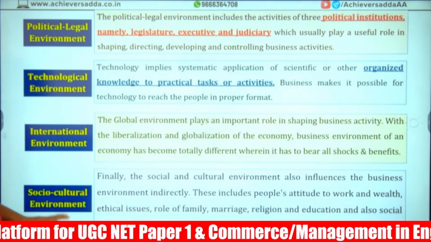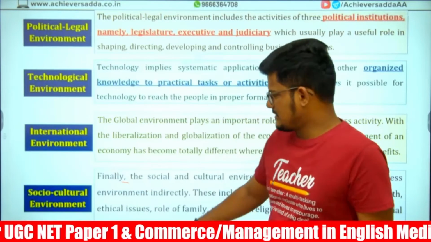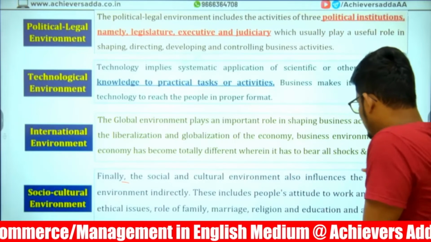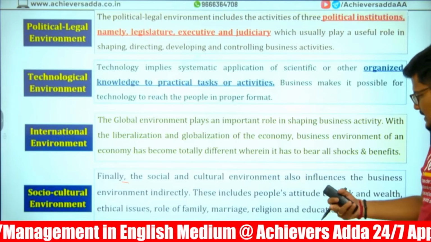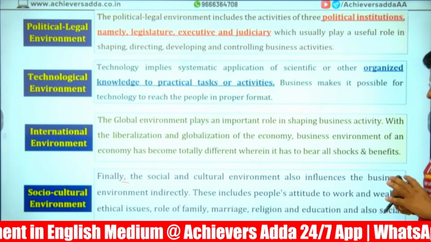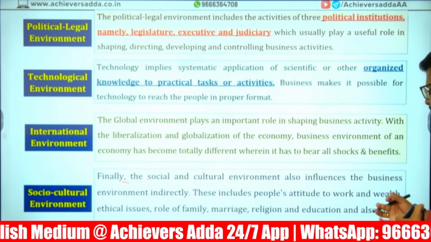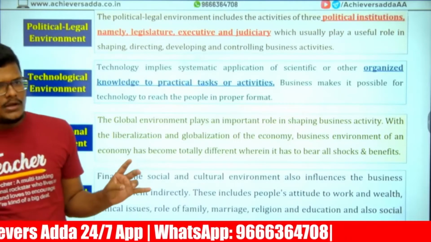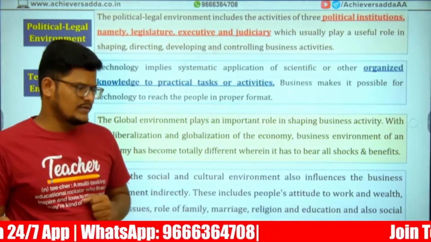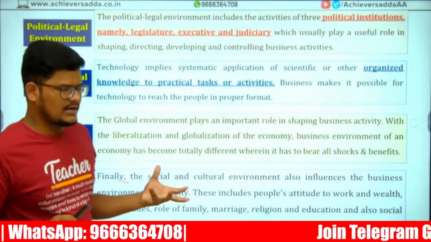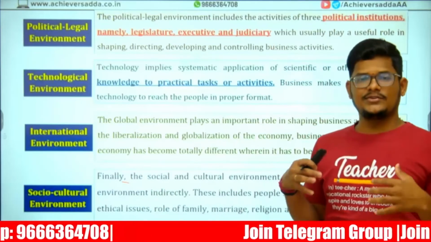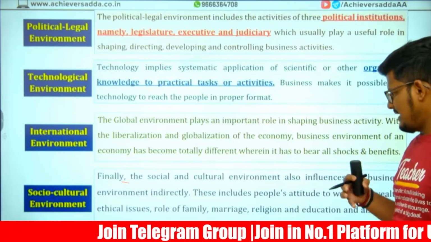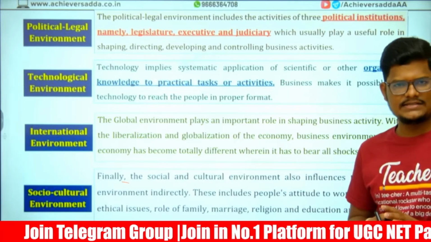Okay. Socio-cultural. Now, can you tell me what is the meaning of socio-cultural? Social and cultural environment also influences. People's attitude to work and wealth and ethical issues, role of family, marriage, religion, education, all these are social responsiveness of a business. What are the examples? As the public, our attitude towards a product, towards work, towards wealth, towards family, towards ethics and violation of ethics, marriage, religion, and different things in a culture that is existing.